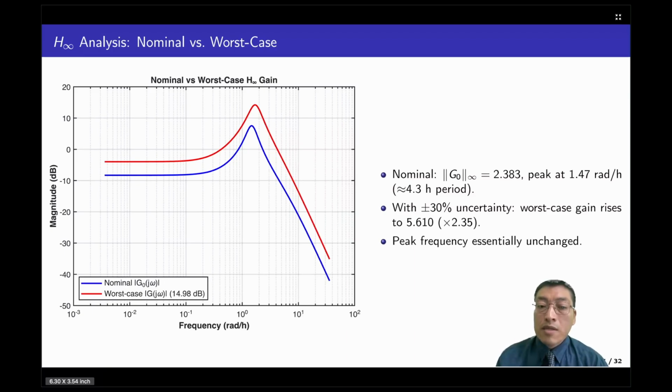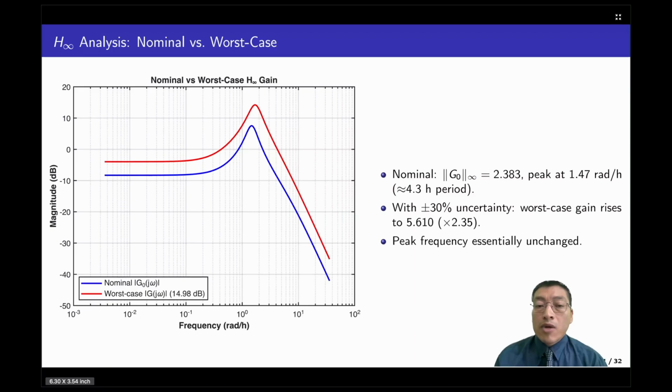We have to remember that this is close to the resonant frequency. Once we introduce the 30% uncertainty bound, the worst case gain jumps to 5.61, which is more than double. The peak frequency barely shifts, which tells us uncertainty is amplifying sensitivity and that the same resonant frequency is kept and not moving elsewhere.